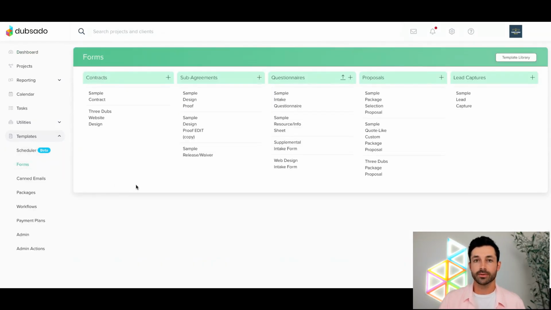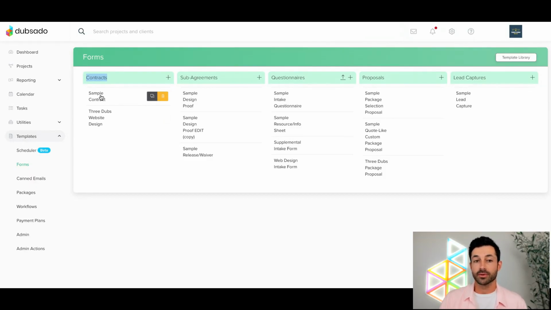If you've just signed up for Dubsado and you haven't done too much here, this might look relatively familiar to you. There are going to be some sample forms in here of different varieties. Now, I've edited some of these forms since this is one of my demo accounts, so you might not have as many forms in here as I do, but in this case, we're going to be focusing exclusively on contracts. And again, if you aren't super familiar with Dubsado, we have 5 different form types: contracts, subagreements, questionnaires, proposals, and lead capture forms. Just the contracts tab and this column right here is what we're focusing on today.